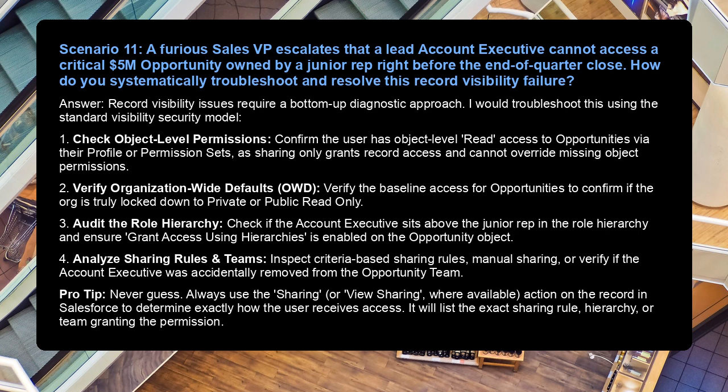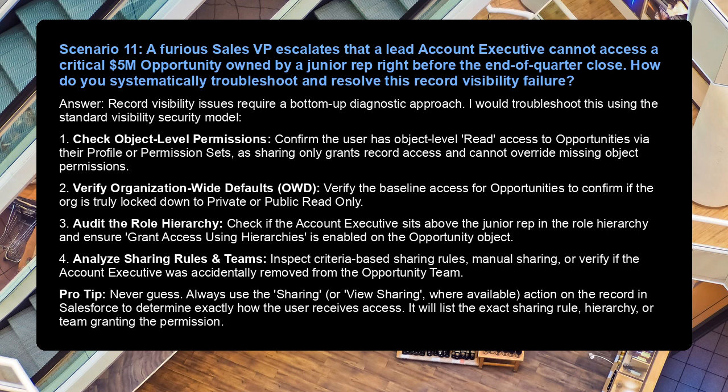1. Check object-level permissions. Confirm the user has object-level read access to opportunities via their profile or permission sets, as sharing only grants record access and cannot override missing object permissions. 2. Verify organization-wide defaults, OWD. Verify the baseline access for opportunities to confirm if the org is truly locked down to private or public read only. 3. Audit the role hierarchy. Check if the account executive sits above the junior rep in the role hierarchy and ensure grant access using hierarchies is enabled on the opportunity object.